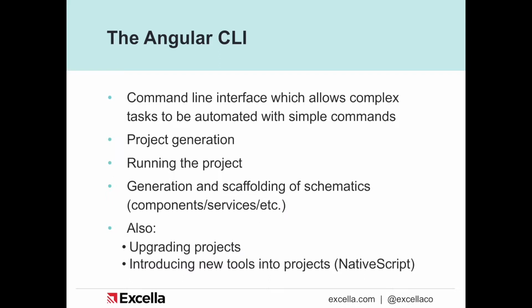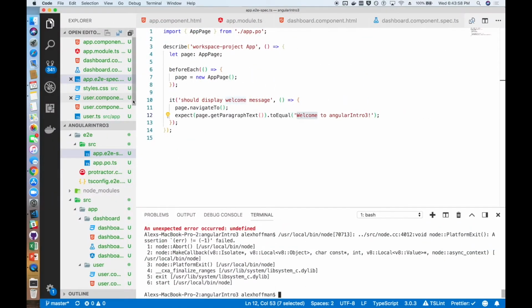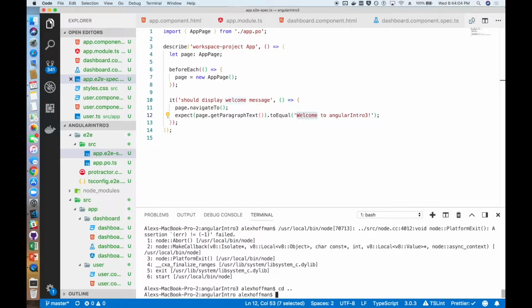So the first thing I want to talk about is the Angular CLI. The Angular CLI is a command line interface which allows for complex tasks to be automated with simple commands. Some things you can do that we'll look at are project generation, running a project, generating and scaffolding schematics, which are your components, your services, your models, and everything that you can need. So let's go ahead and take a look at that.